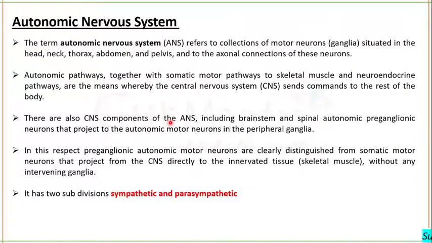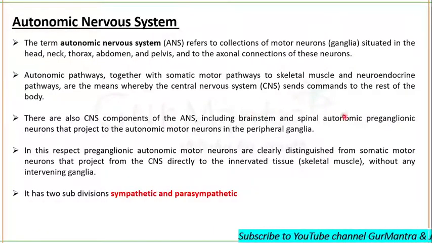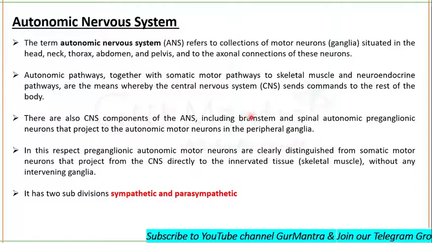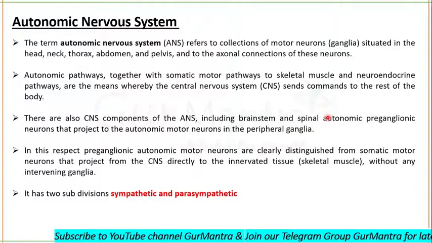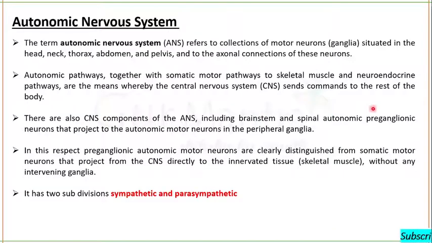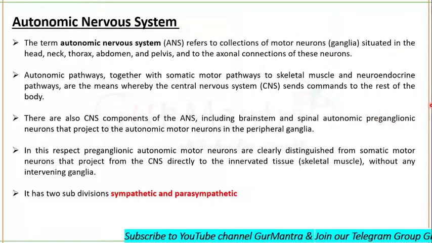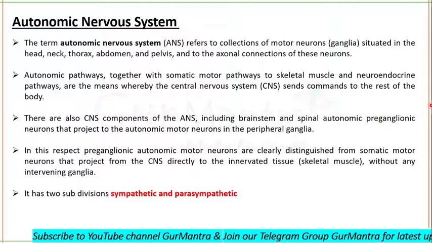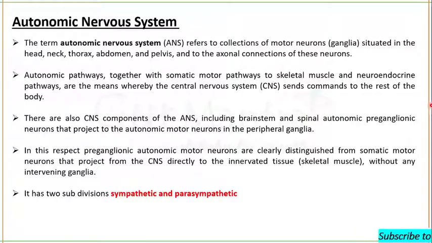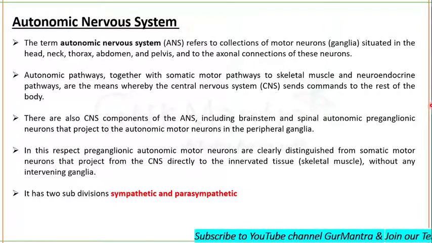The pre-ganglionic neuron arises from the brainstem or spine. Its fiber extends to a ganglion, and from that ganglion starts a post-ganglionic neuron. So overall, the autonomic nervous system sends its impulses through two motor neurons to the effector organ.